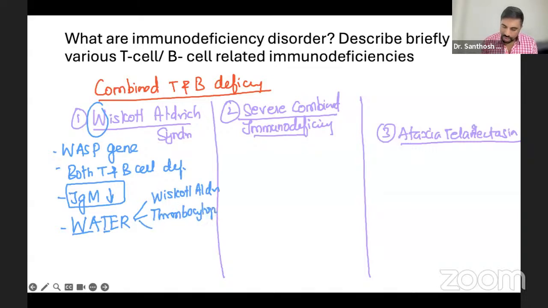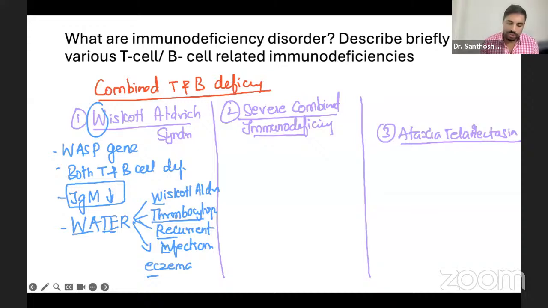E is eczema, like allergic dermatitis, which can happen. R is recurrent infections. Very, very simple. So Wiskott-Aldrich: thrombocytopenia, eczema, recurrent infection. Wiskott-Aldrich is WATER. Remember like this. Very simple. WASP gene.